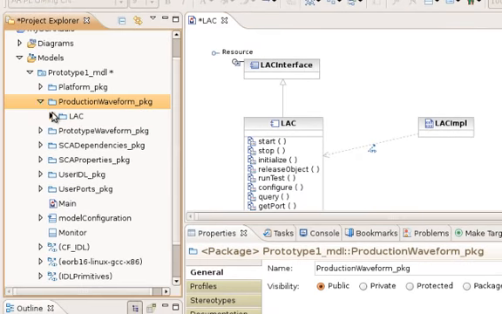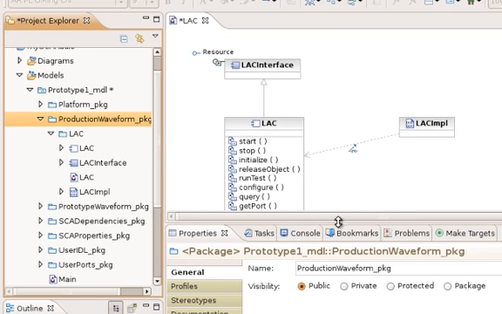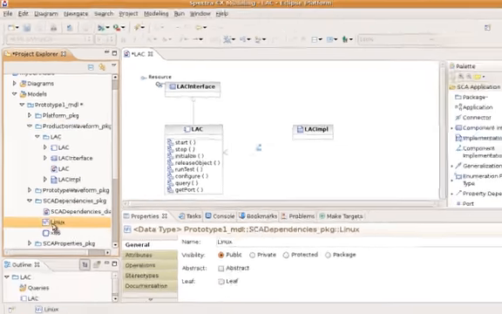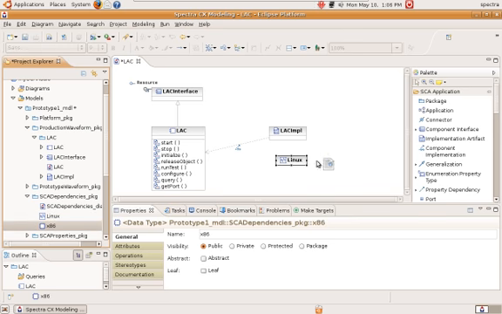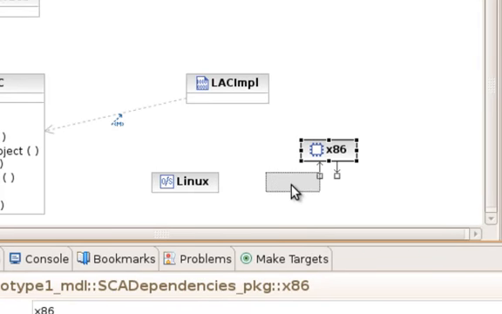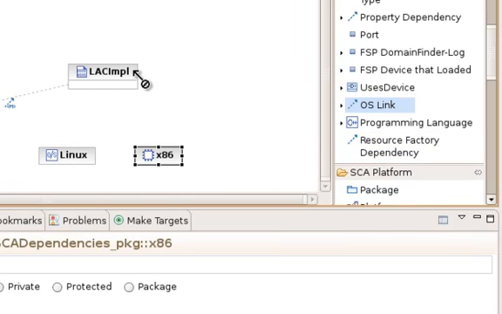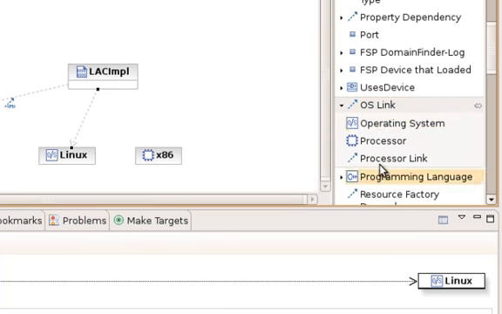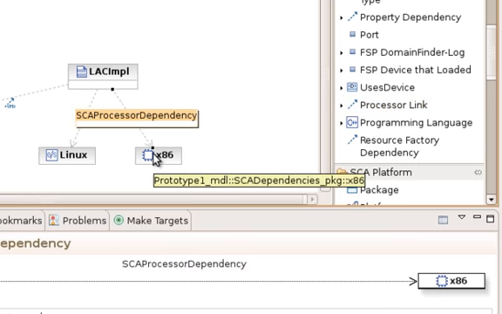That creates a LAC package, and SCX starts to populate with the minimum components and make basic associations. Next thing I'm going to do is add required dependencies so that I can build code for my model later on. I need to tell SpectraCX that I'm going to be building code for the Linux x86 environment. I need to make the associations with the input component of the model, and also make an association to the x86 processor component.